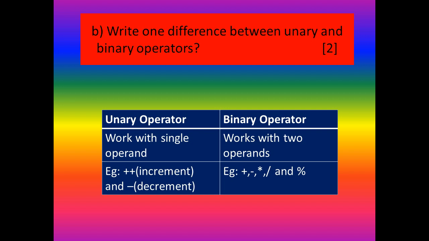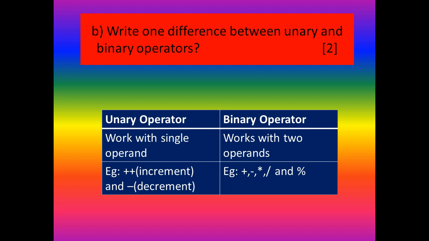And here they ask about the difference between unary and binary operators. Then what's the answer? Look at the answer. A unary operator works with a single operand. Examples are the plus plus and minus minus symbols. Plus plus means increment, and pre-increment and post-increment are there. Minus minus means decrement. Pre-decrement and post-decrement are also there.